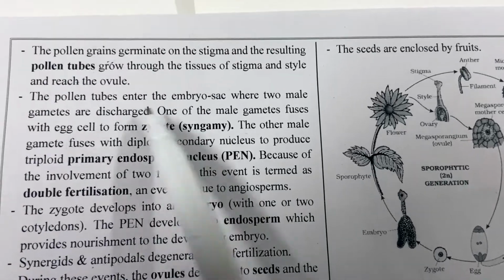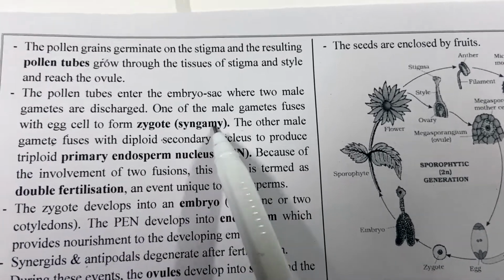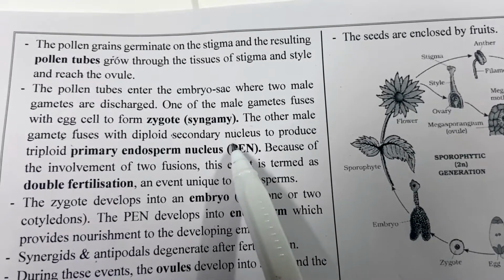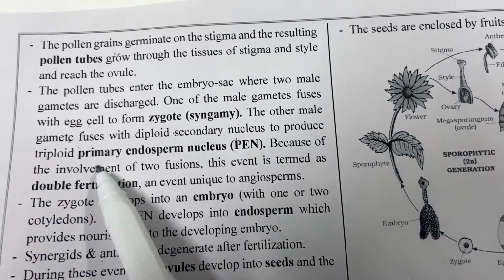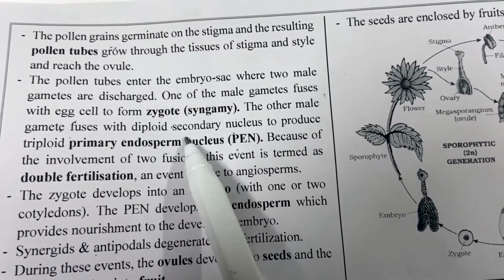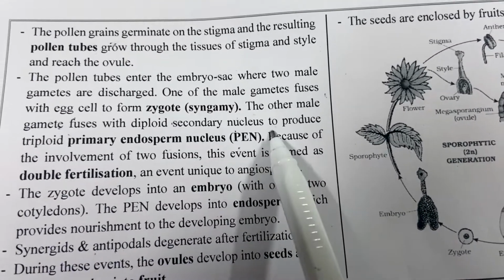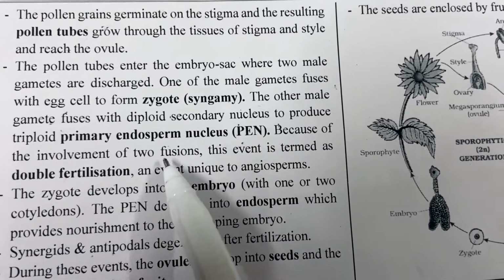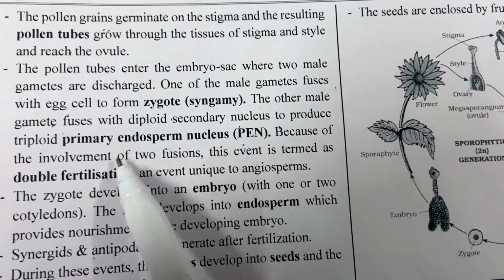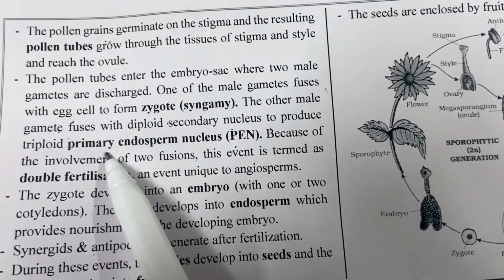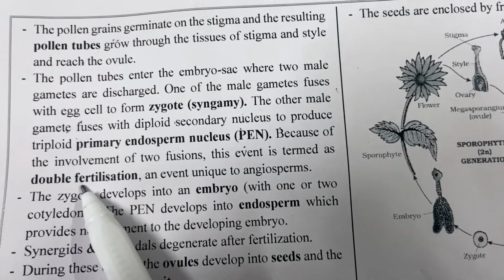1 male gamete will fuse with the egg to form the zygote, which is known as syngamy. The second male gamete will fuse with the polar nuclei and form the primary endosperm nucleus. So the other male gamete will fuse with the secondary nucleus or the polar nuclei, it is one and the same thing, to form the primary endosperm nucleus. Because of the involvement of 2 fusions, syngamy plus triple fusion, this is a triploid structure, and it is known as double fertilization.